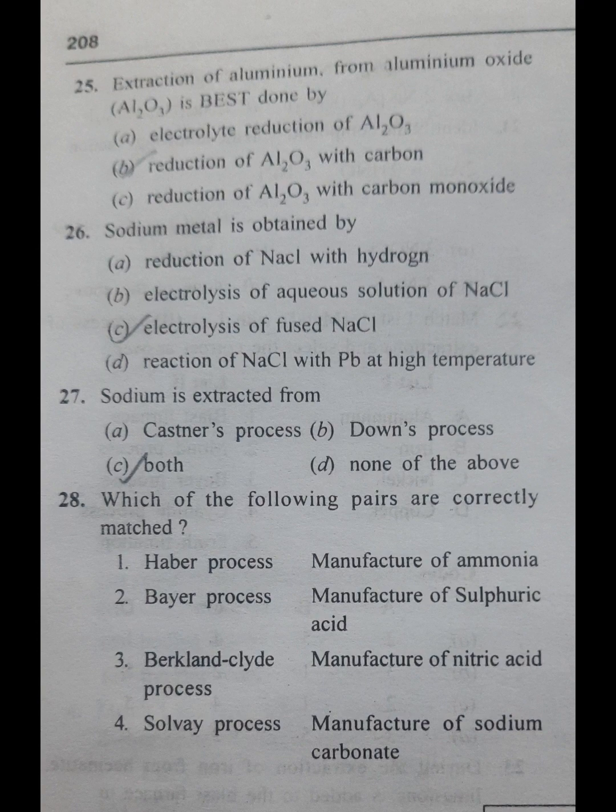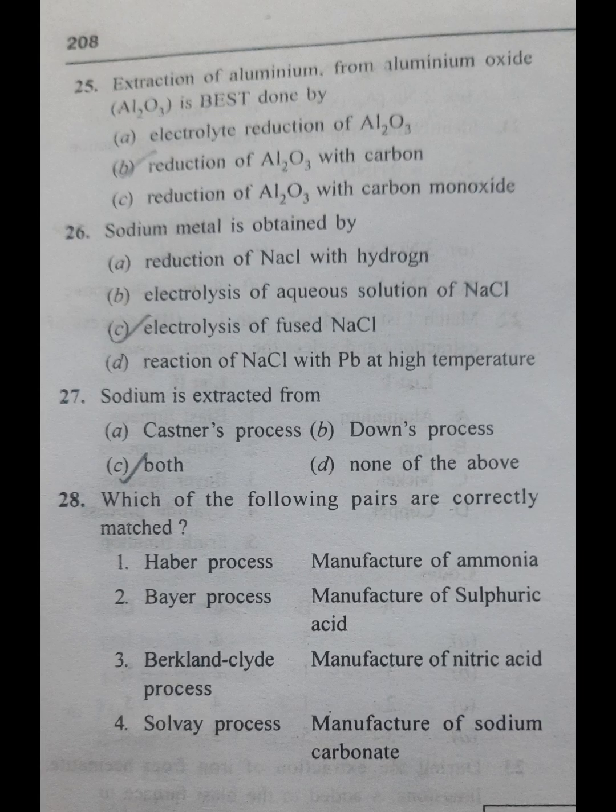Next is question number 25: extraction of aluminium from aluminium oxide is best done by dash. Answer is reduction of aluminium oxide with carbon. Next is question number 26: sodium metal is obtained by dash. The best suitable answer for this question is electrolysis of fused NaCl, option C. Next is the 27th question: sodium is extracted from dash. Castner process is the right answer, and Down's process is also the right one, which means both are correct. So option C is the right answer.